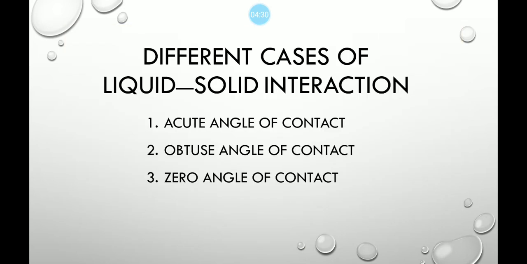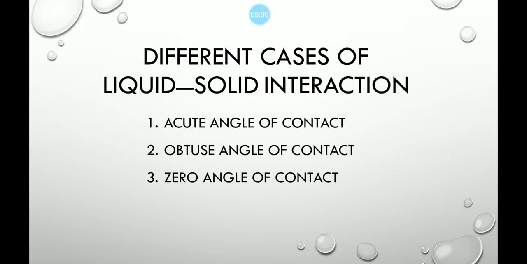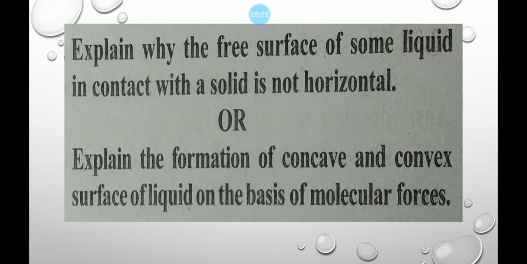Then we discuss different cases of liquid-solid interaction. By using the shape of the meniscus, we get three different cases. The first case is an acute angle of contact, that is the concave meniscus. The second case is an obtuse angle of contact, that is the convex meniscus. The third condition is zero angle of contact. One by one we will discuss these conditions.